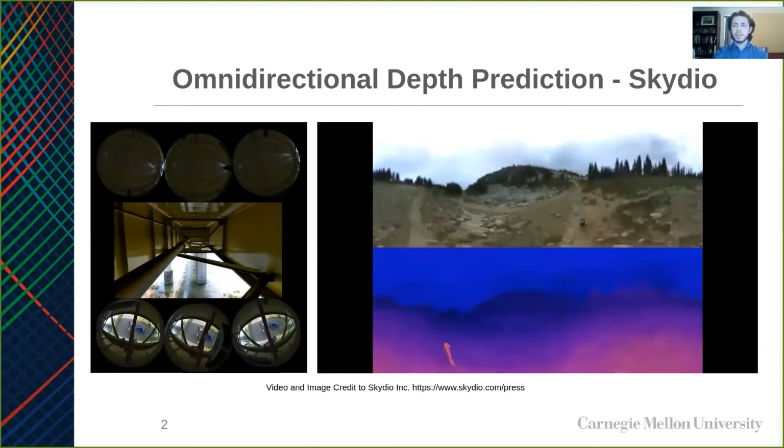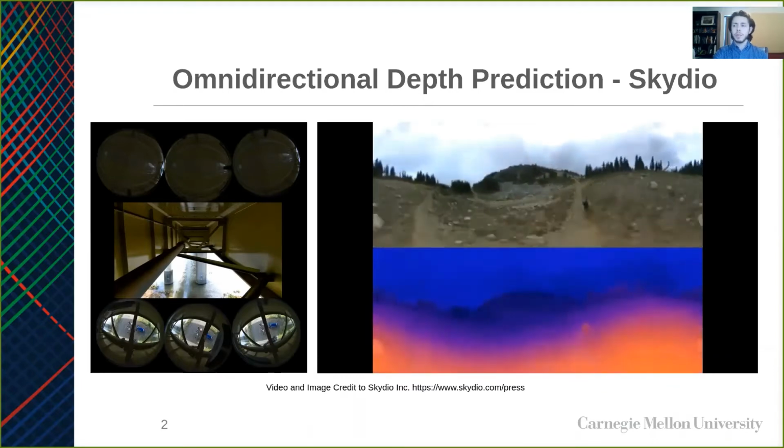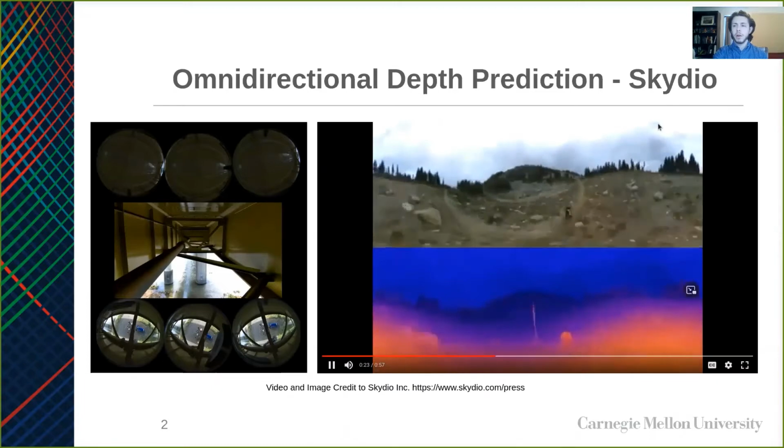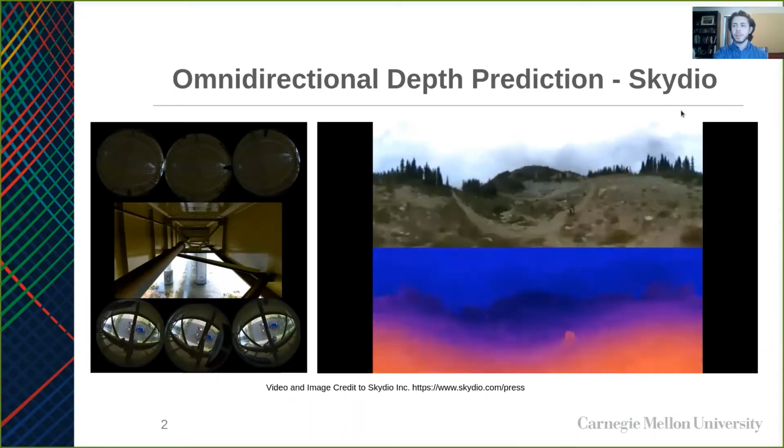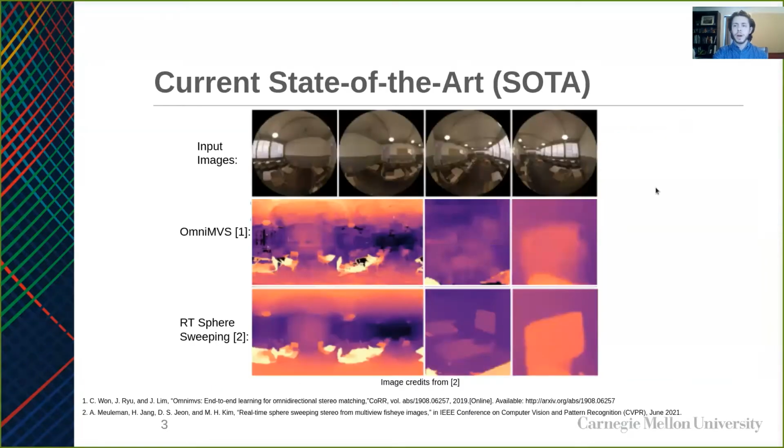Now, their solution uses deep learning and is proprietary, but 2 state-of-the-art methods in current literature are OmniMVS and real-time sphere sweeping for multi-view fisheye images. OmniMVS is not real-time. There are no current deep learning architectures in literature that are real-time. While real-time sphere sweeping is a real-time non-learning method, both methods rely on specific parameters such as camera position and orientation, which are notoriously difficult to calibrate on multi-camera configurations with little errors.